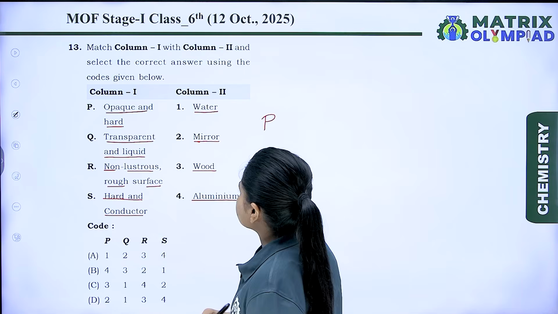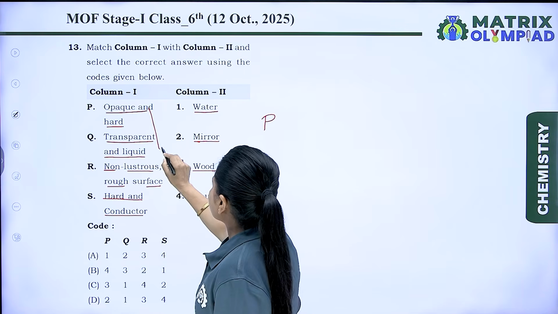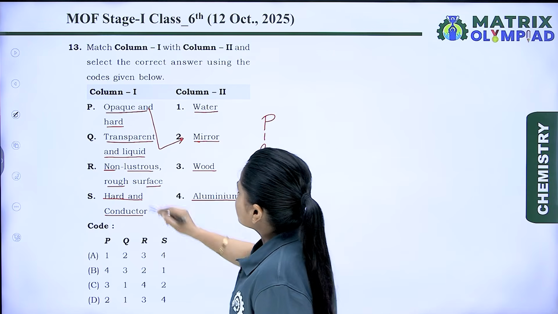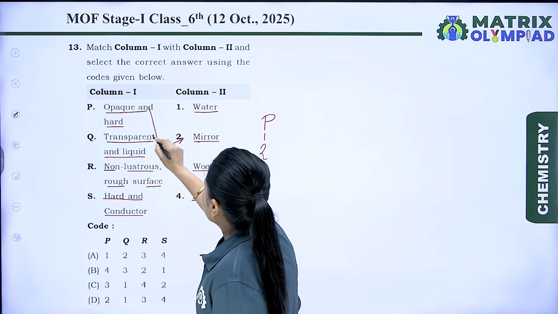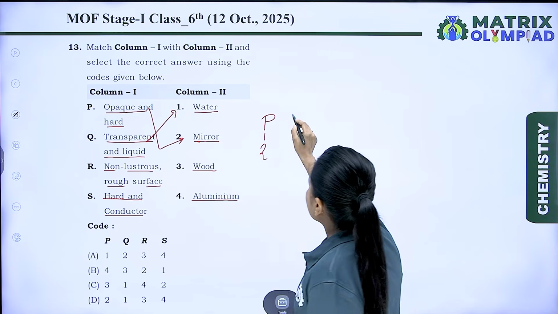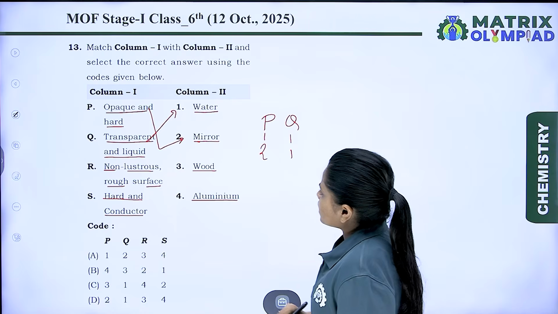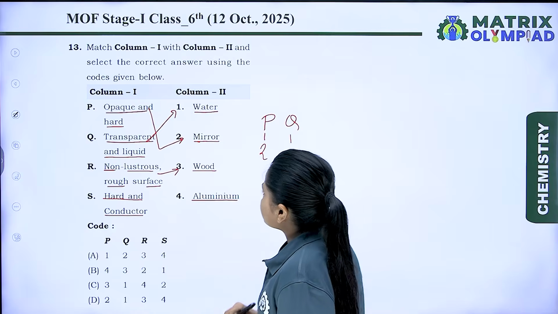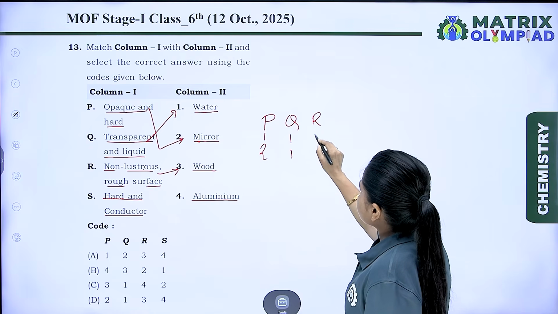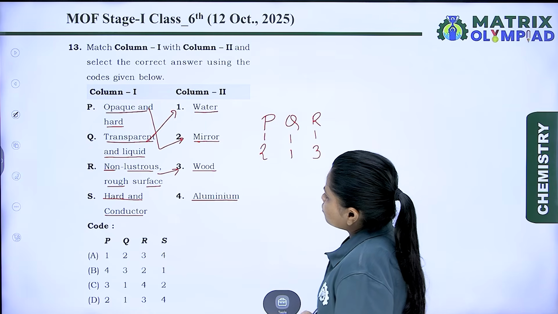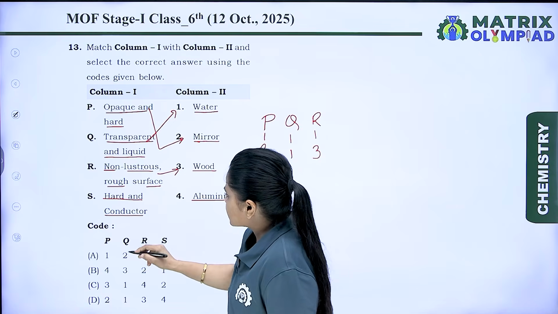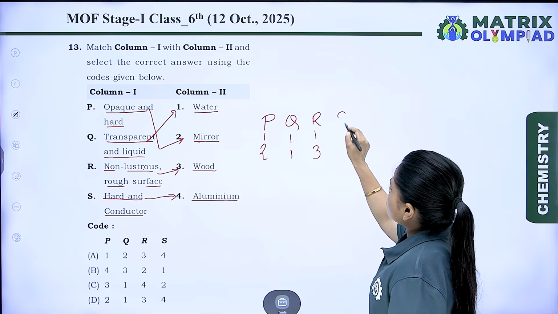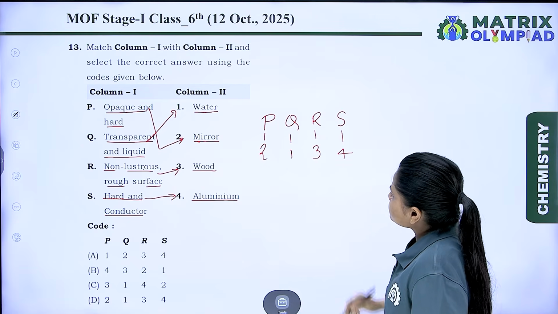According to these columns, opaque and hard will be mirror, so P resembles 2. Transparent and liquid is water, so Q relates to 1. Non-lustrous and rough surface resembles wood, so R is related to 3, wood. Hard and conductor resembles 4, aluminium, so S relates to 4.